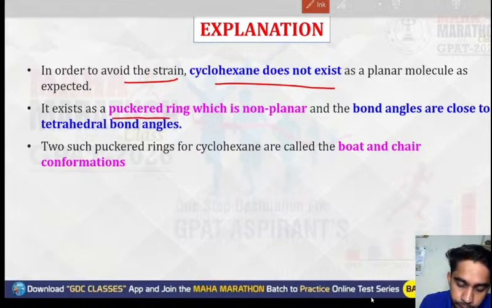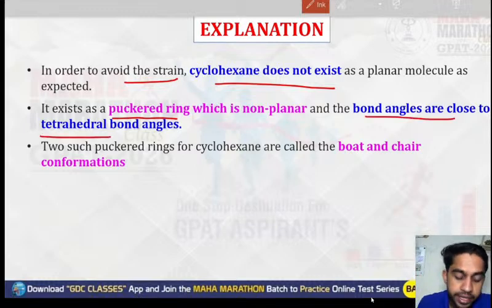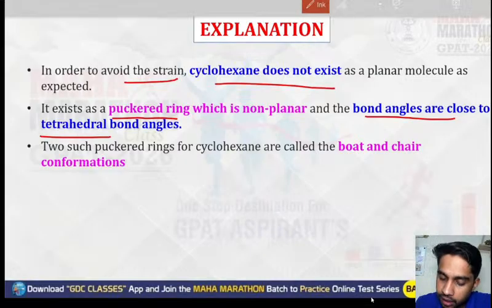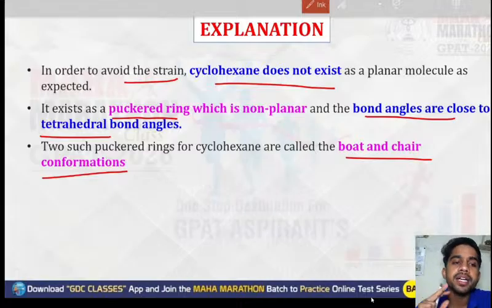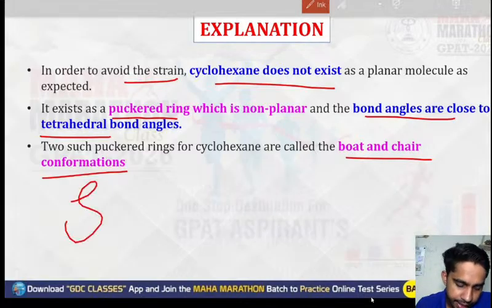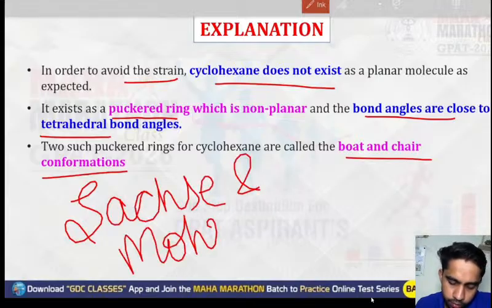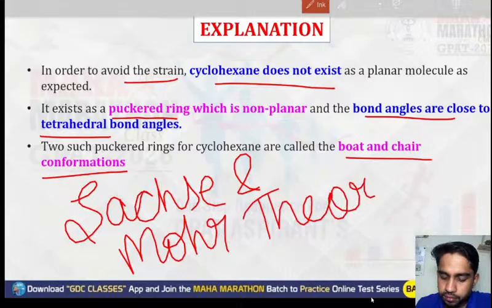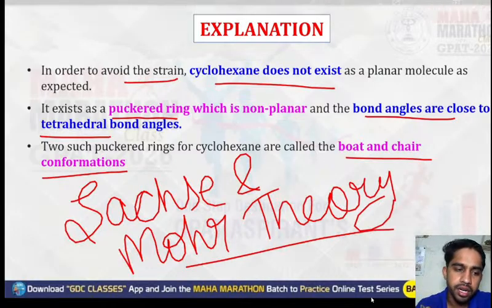It exists as a puckered ring structure which is non-planar, and its bond angles are close to the tetrahedral bond angle. The two puckered forms of cyclohexane are the boat and chair conformations. This theory was given by Sachse and Mohr, so it is known as the Sachse and Mohr theory. Remember this point: that's why cyclohexane has a higher stability.